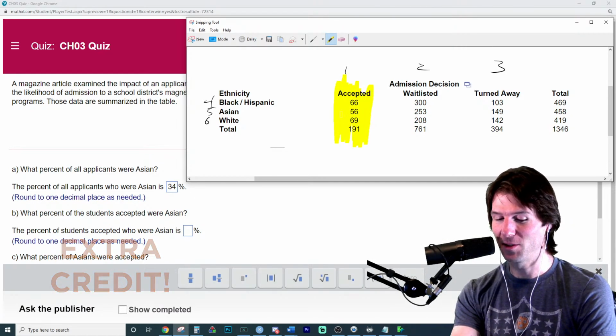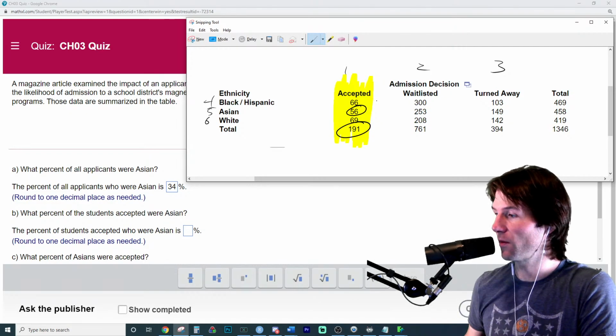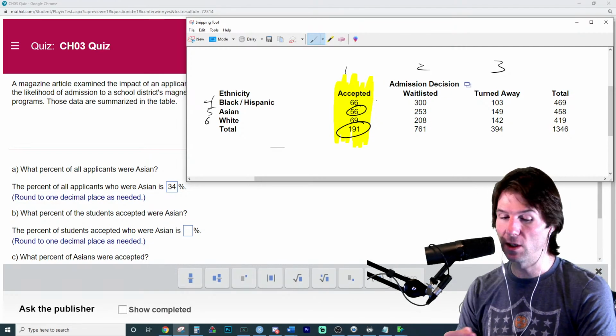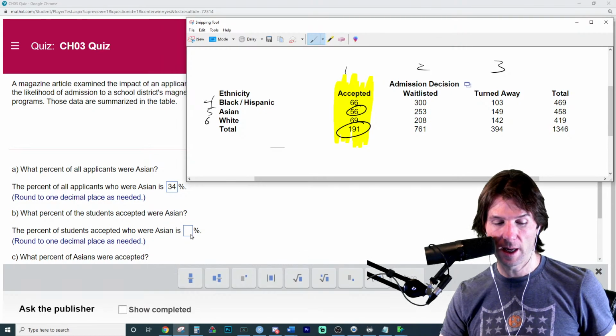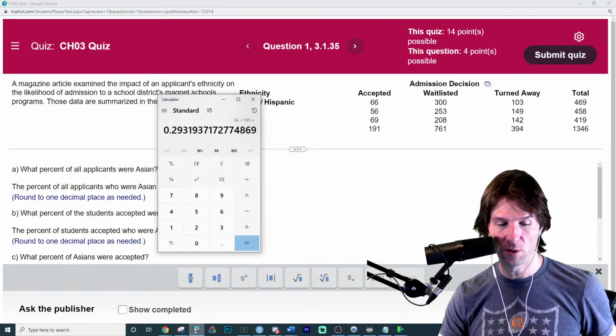I was doing it in step out. You got this. There we go. What % of the accepted students were, of the 191, what percent were Asian? That is the answer right there. Rachel, excellent work. Keep it up. We're just practicing, and you are doing a great job.